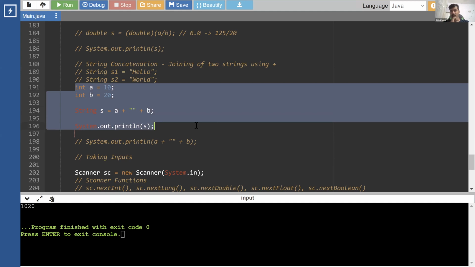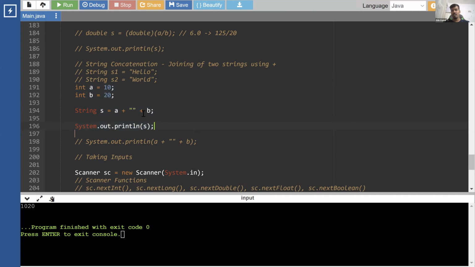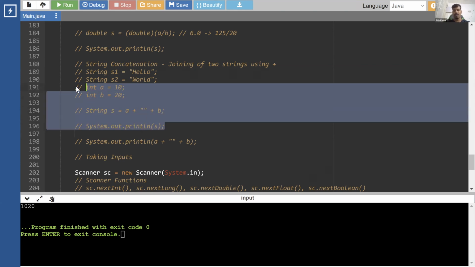If the comma is not there, then the string will be added. Yes, the comma is not needed. Concatenation is an implicit conversion. If we are not doing any forceful conversion, see, integer to string conversion, we are not doing anything forcefully, it is happening automatically. So concatenation is an example of implicit conversion. This is a plain example of implicit conversion.